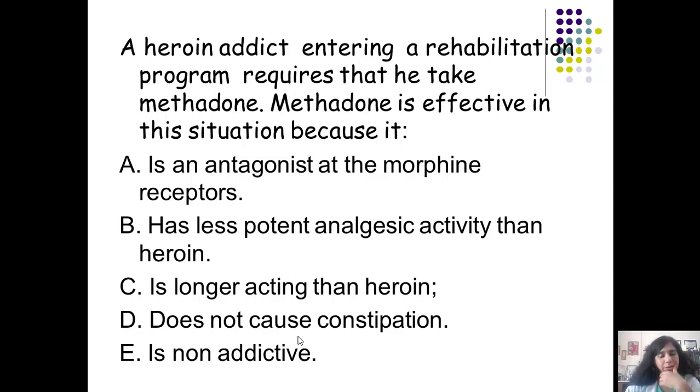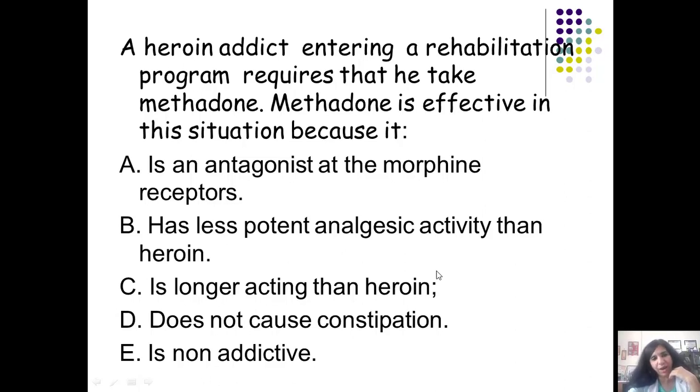No, it is not an antagonist at the mu receptor. Naltrexone and naloxone are antagonists at the mu receptor. And if you give an antagonist for withdrawal, you are going to precipitate a withdrawal. You are going to make the patient's life miserable. So you don't qualify to be a doctor in that case. It has less potent analgesic activity than heroin? No, heroin is very lipid soluble. It is more potent, so methadone doesn't have a less potent analgesic activity than heroin. It does cause constipation. After all, it is a pure opioid agonist. It is addictive in nature. The patient might become methadone dependent also.